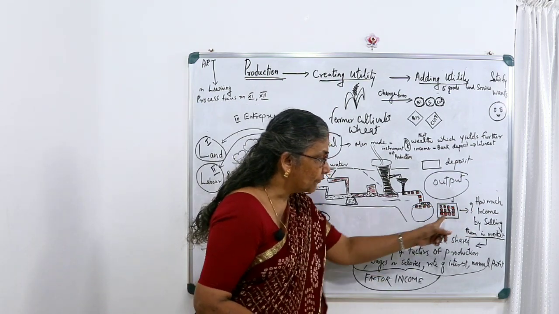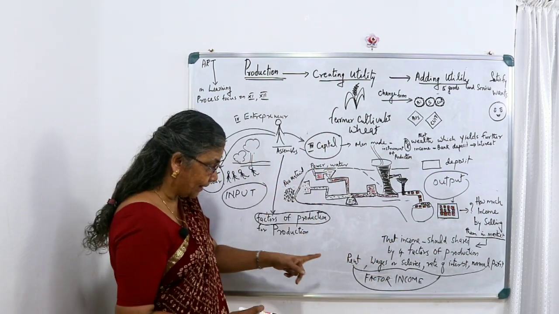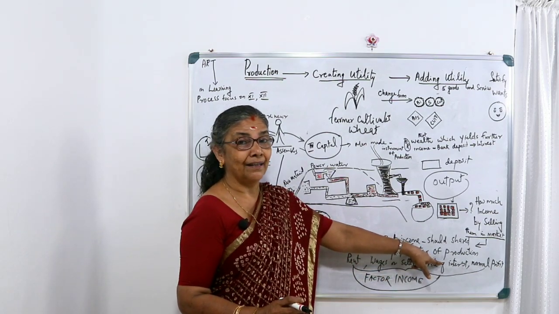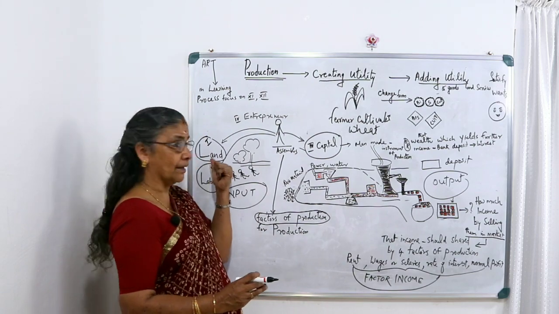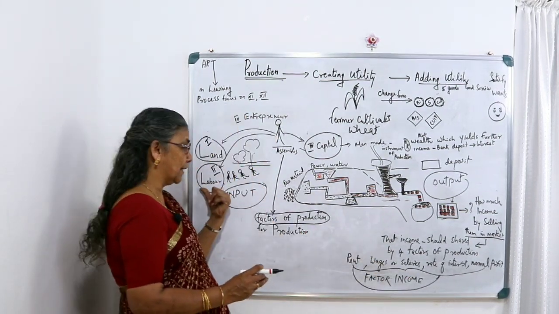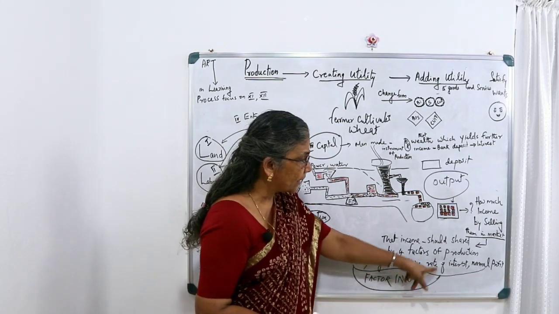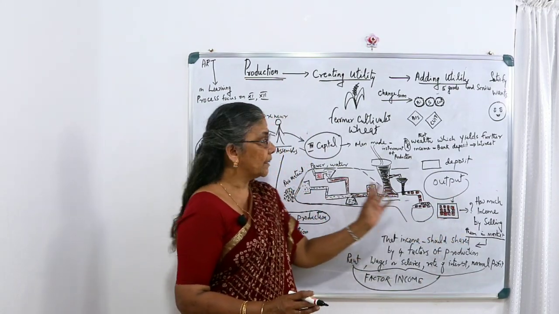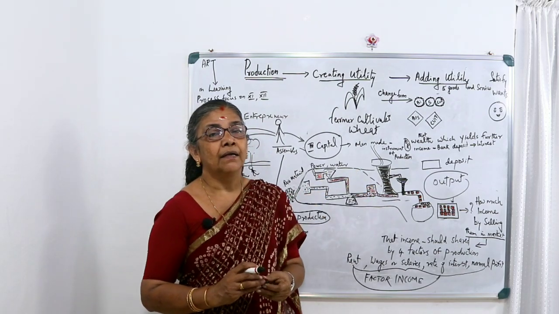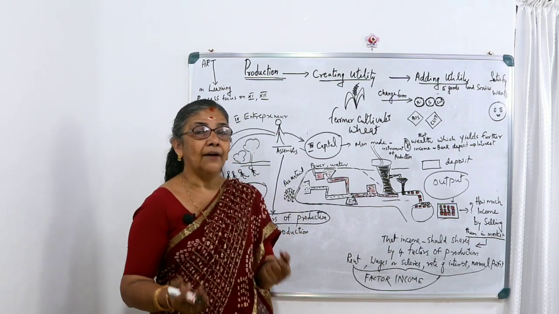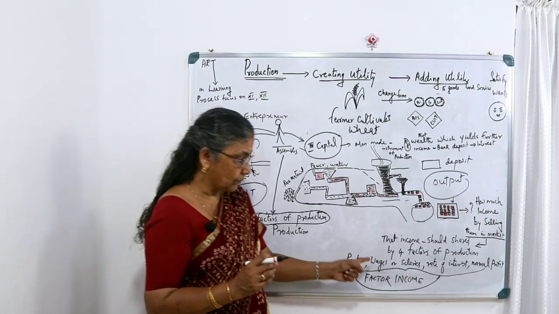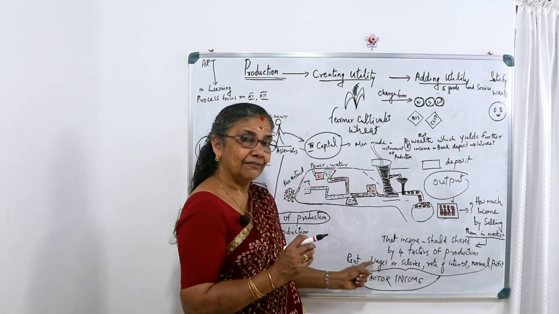The income from production should be shared among the 4 factors of production. What are they? Rent for land, then wages or salaries for labor, and rate of interest for capital. How do we get this capital? Most often the entrepreneur will borrow money from the bank. After borrowing money from the bank, he has to pay the rate of interest. So the rate of interest, rent, wages or salaries.